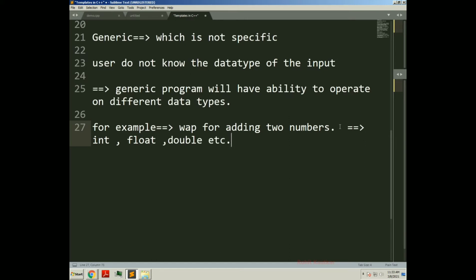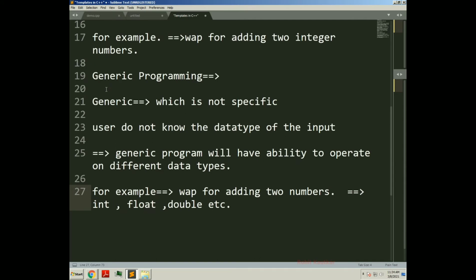Because we will try to develop a generic program, a generalized program which will have the ability to operate on all these data types at the same time. So whatever program I develop here, I can add two integer numbers with that, two float numbers with that, two double numbers with that, no problem, without writing a new program. What is the advantage of generic programming here? You will develop a single program only, which will have the ability to operate on different kinds of data at the same time.